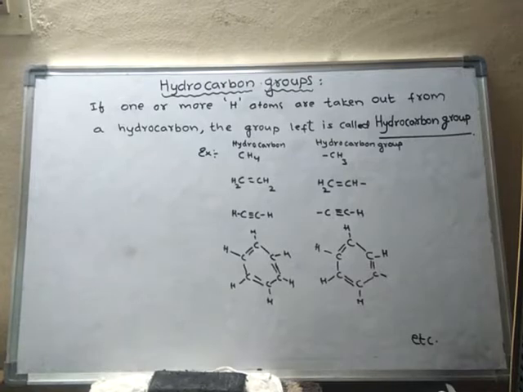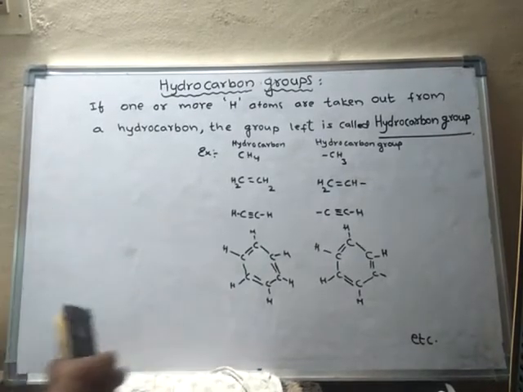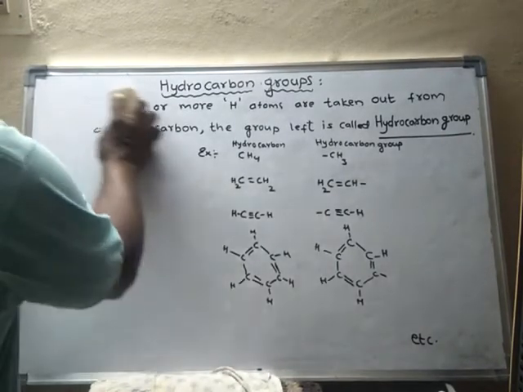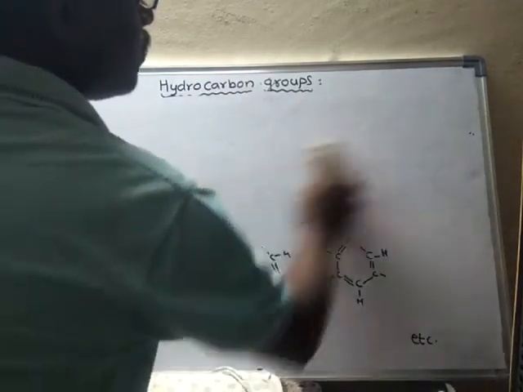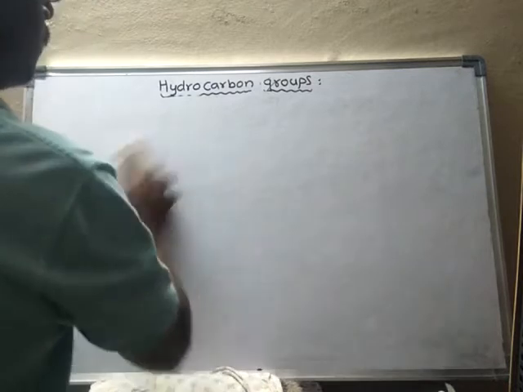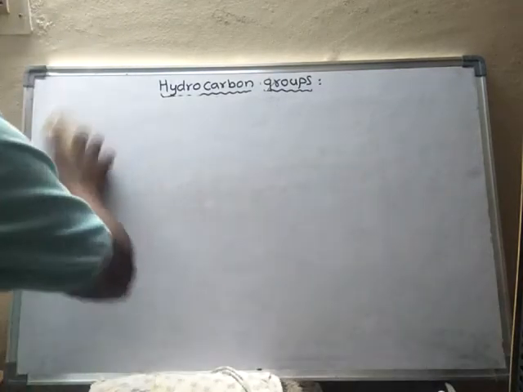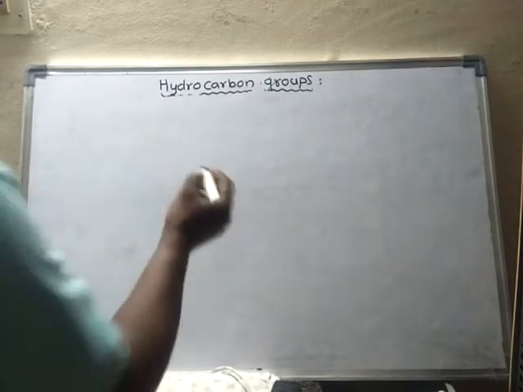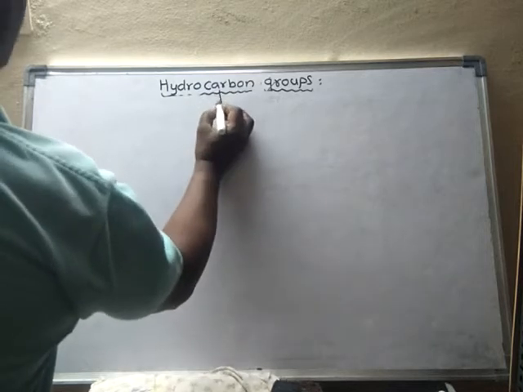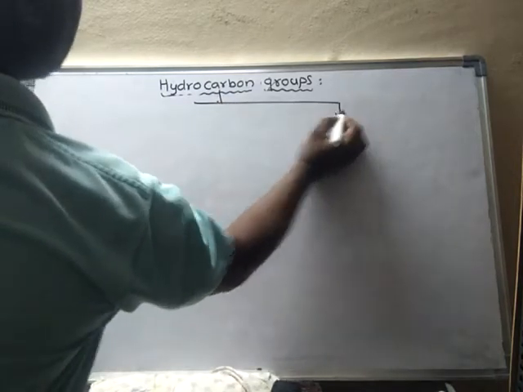Now let us learn some more concepts about these hydrocarbon groups. There are three major types; they belong to three main classes. Hydrocarbon groups can be classified into three main classes.